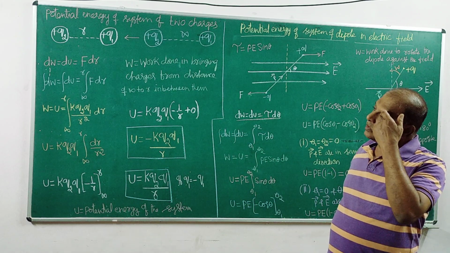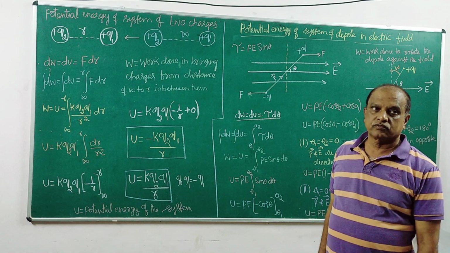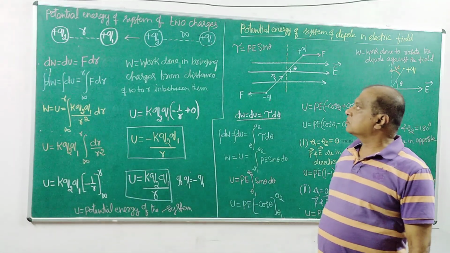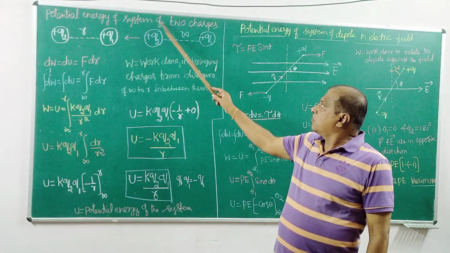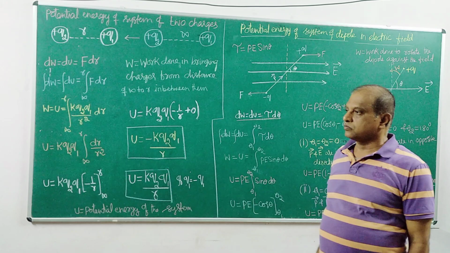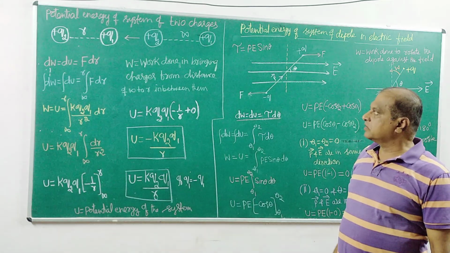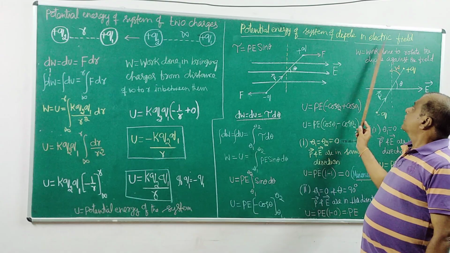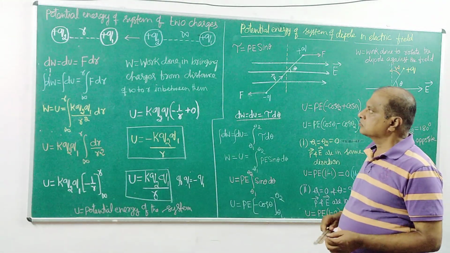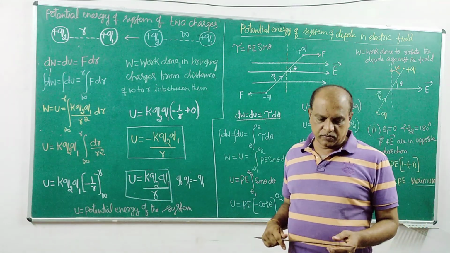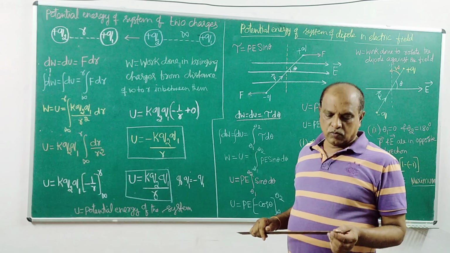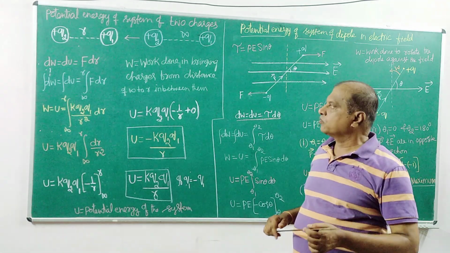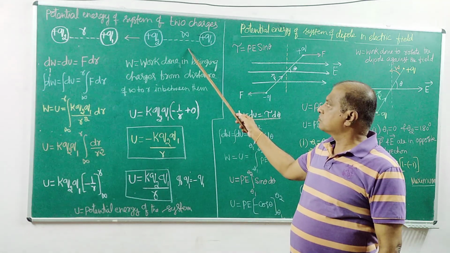These two systems in electrostatics. The first is a system of two charges, and the other one is a system of dipole in an electric field. Let us estimate the potential energy in this system.